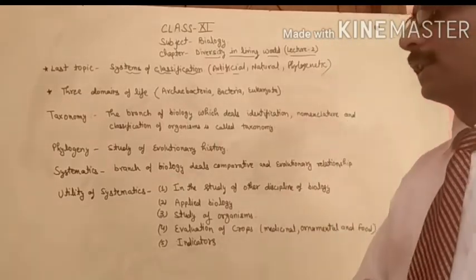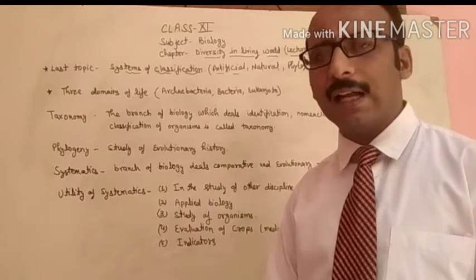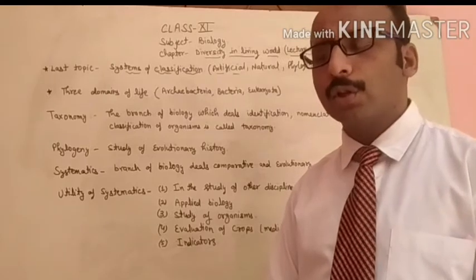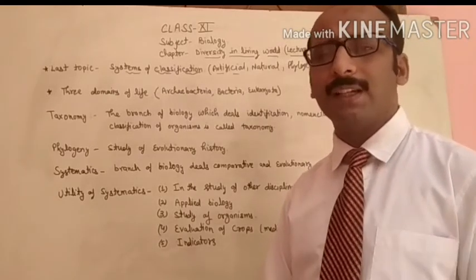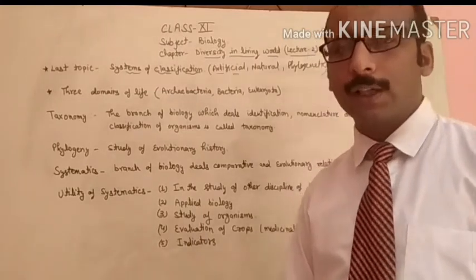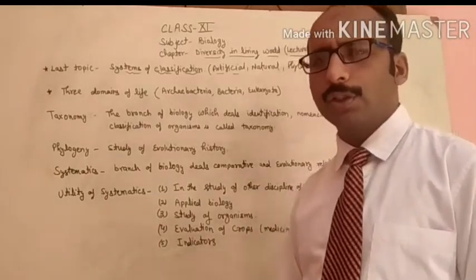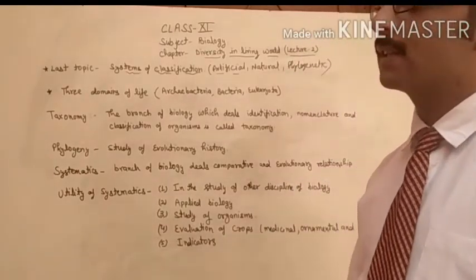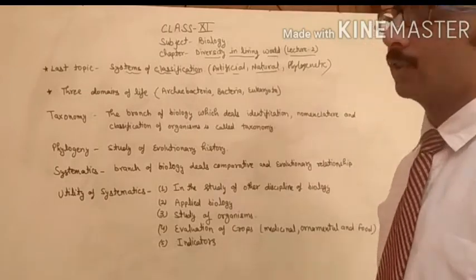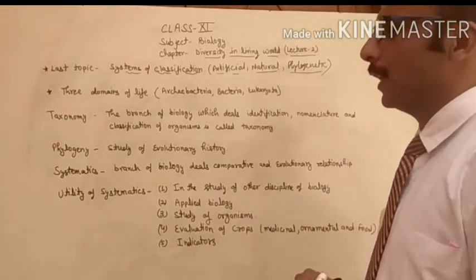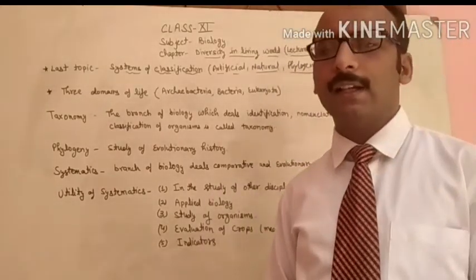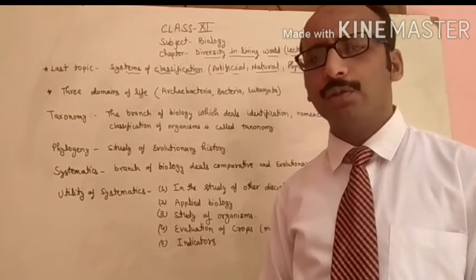Now the second one is the natural classification. This classification states that all organisms are categorized into different groups on the basis of their natural properties, like physiological characters, internal anatomy, morphology, and physiology. All the complex aspects are considered in this, which is called the natural classification. And the last one we have studied is the phylogenetic classification. Phylogenetic means when we study one organism's characters with another species' characters, that is called evolutionary.